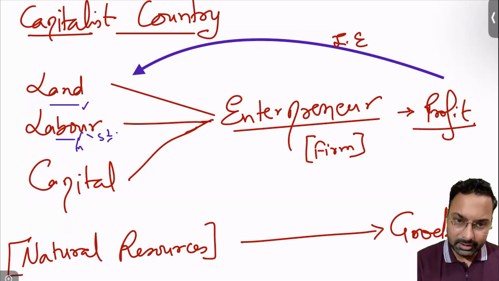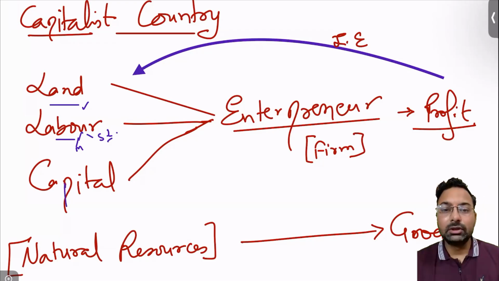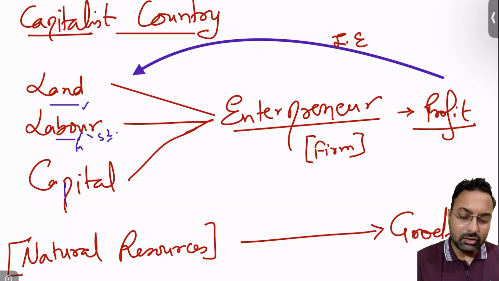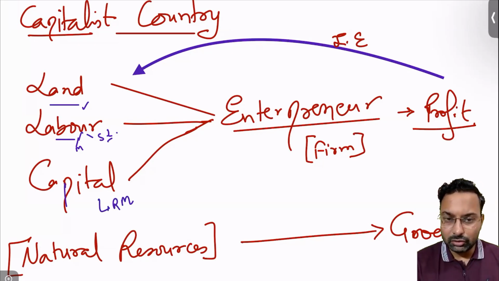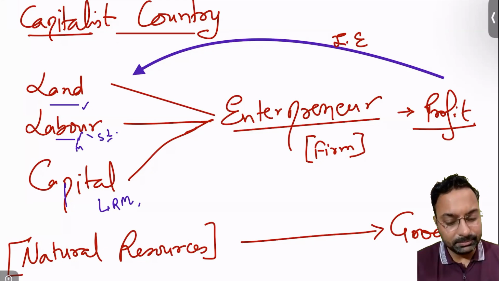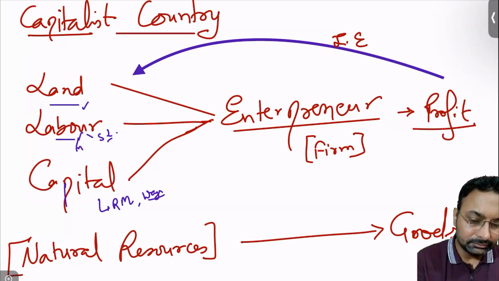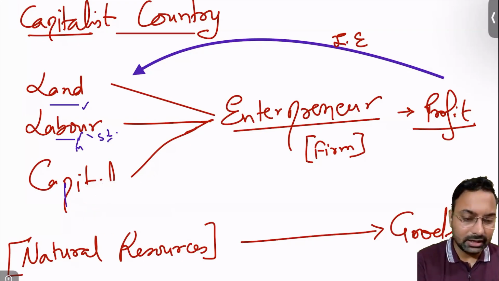Capital will also be required in order to generate goods. Without capital, raw material cannot be bought, and in order to pay wages, capital will be required. So this is the concept of capital.